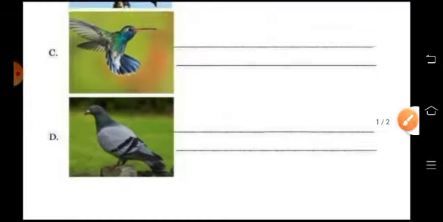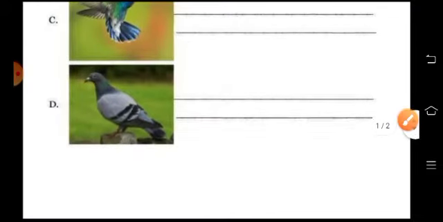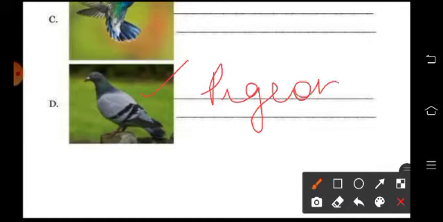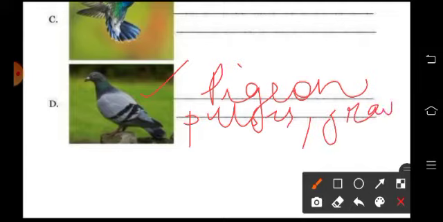Number four is the pigeon. Okay, this is a pigeon. So you write here pigeon, and they like to eat, children, pulses, grains, okay, and many more. Okay.